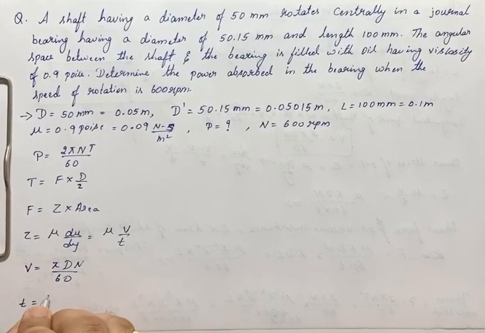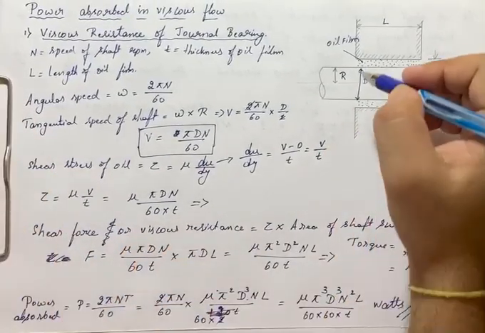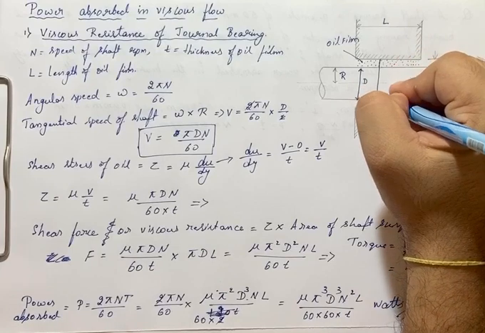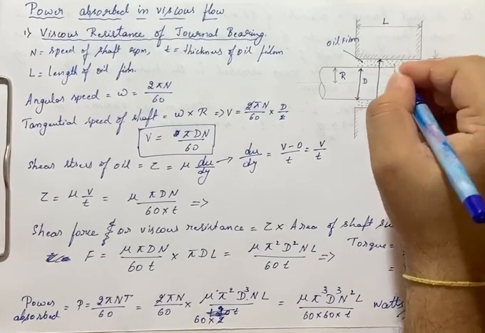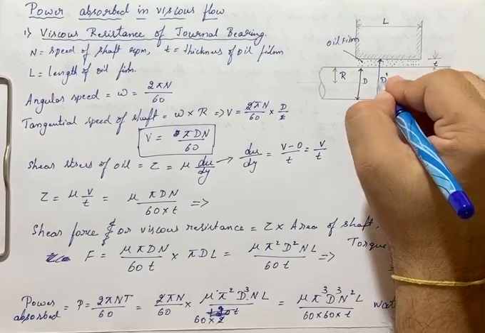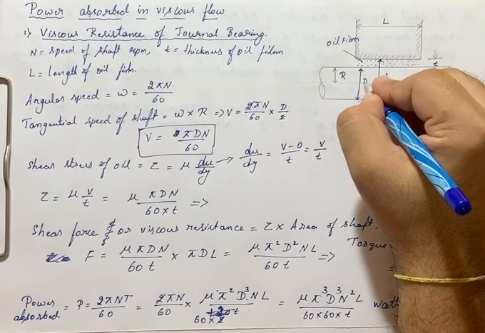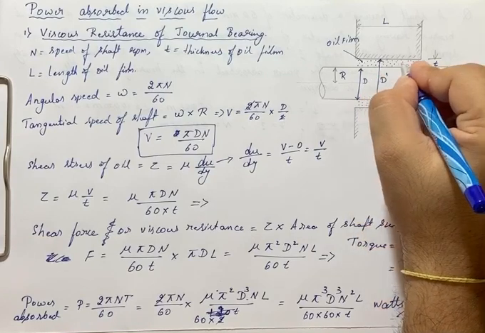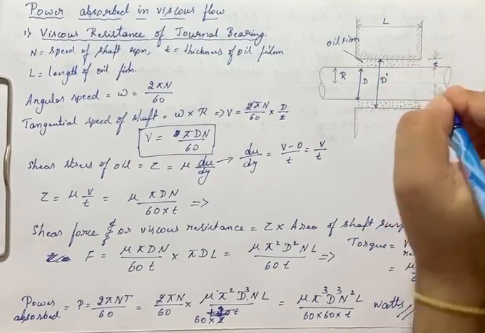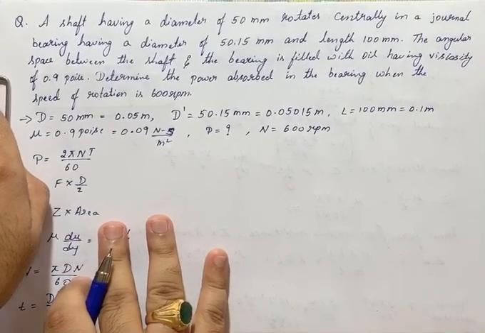And thickness also we don't know. T is nothing but D dash minus D divided by 2. Why am I saying this? Because I will show it in this. D dash is the diameter of this one, that is the footstep here. So thickness is D dash minus D, or R dash minus R. But here we know D dash and D, so I can write D dash minus D divided by 2, as we have two sides.